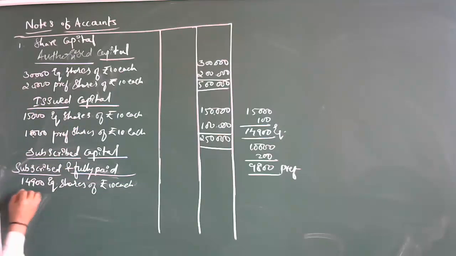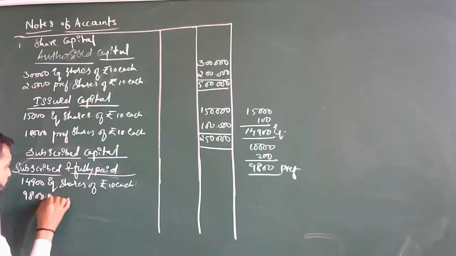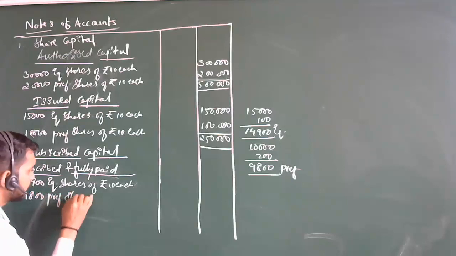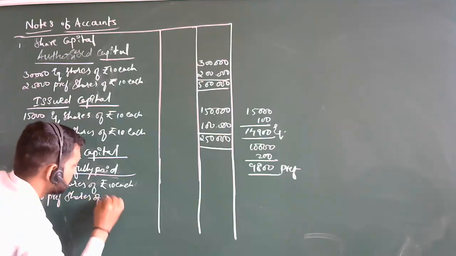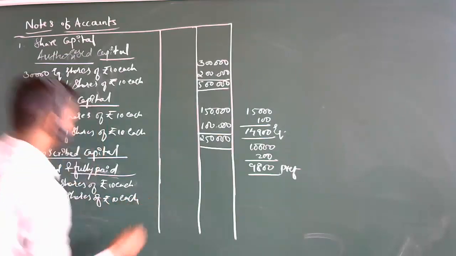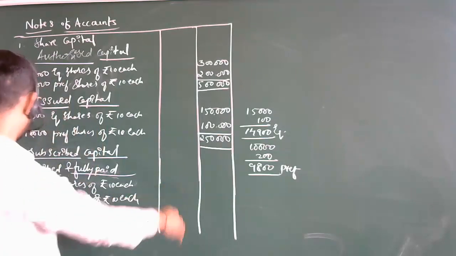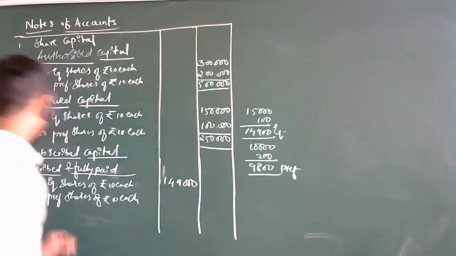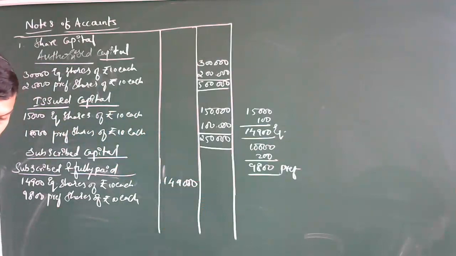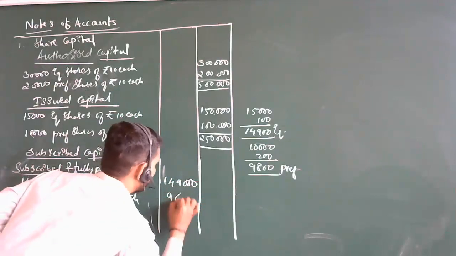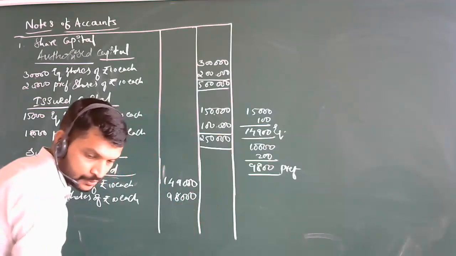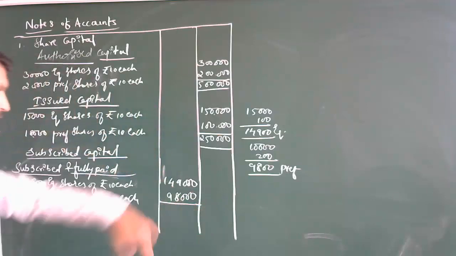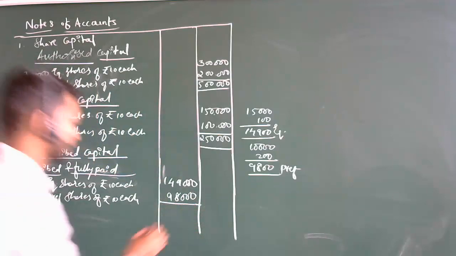Then 9,800 preference shares of rupees 10 each. It will be 1 lakh 49,000, and this is 98,000. Correct? So the total we will mention is 2,47,000.